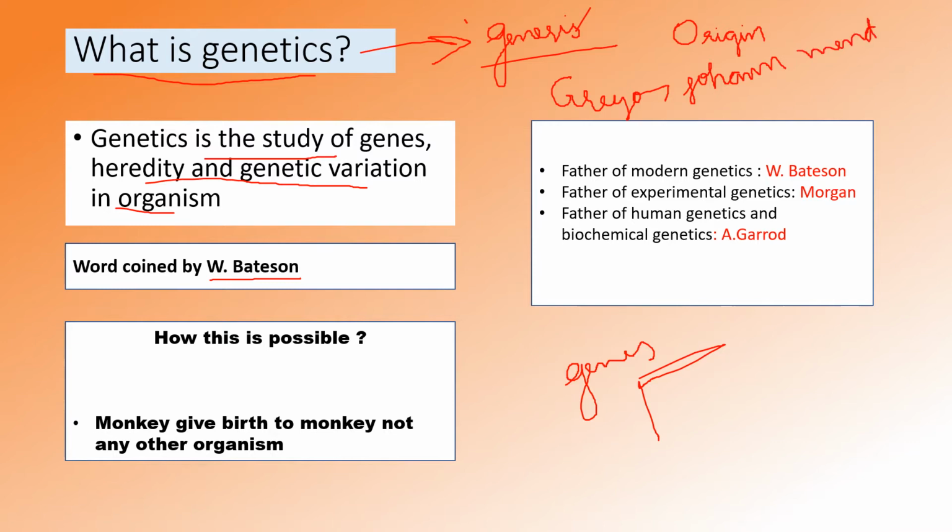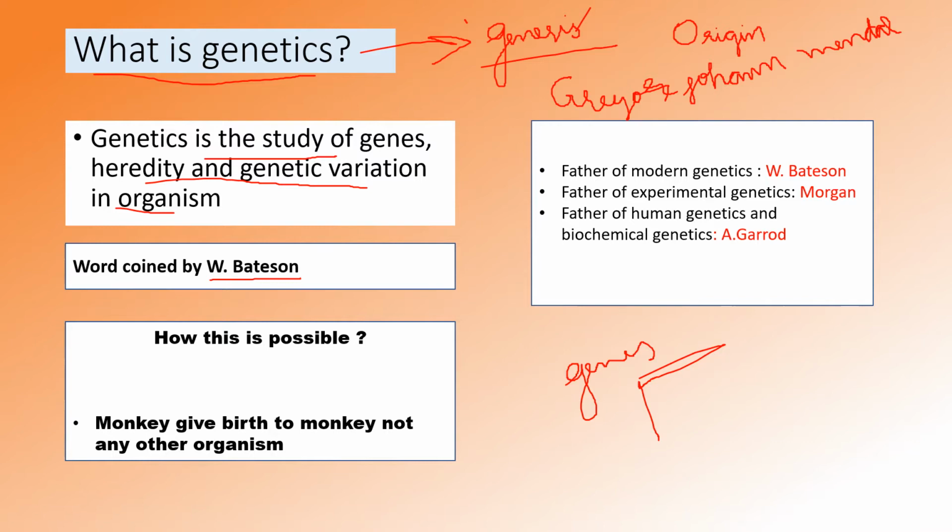Gregor John Mendel studied garden pea plants, and he found several data relating to the transmission of genes through the process called inheritance. He did not use the words genes or alleles; he used another word for that, so we will discuss it later in the next slides.